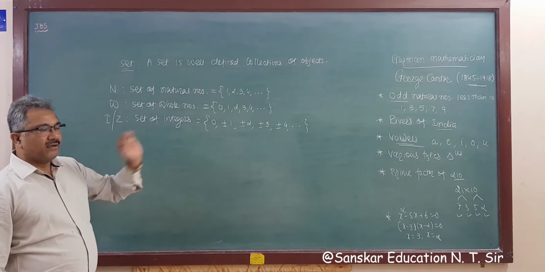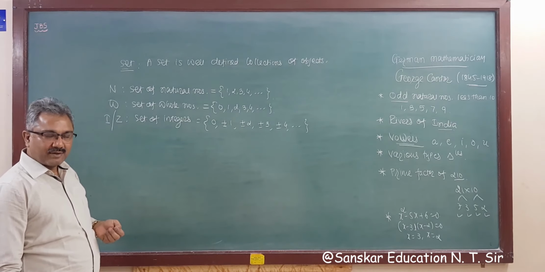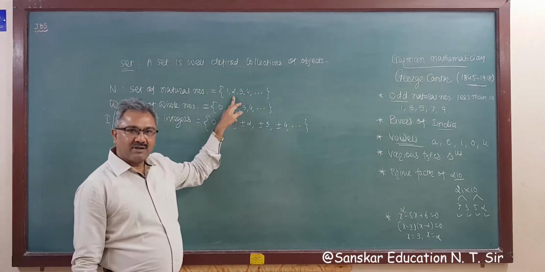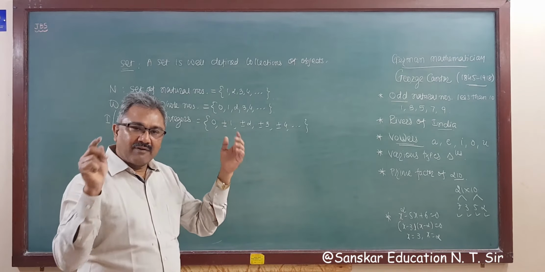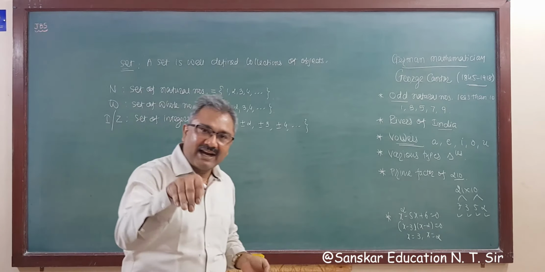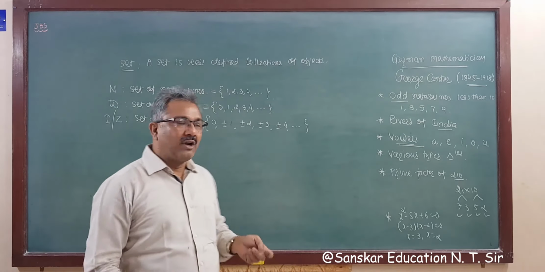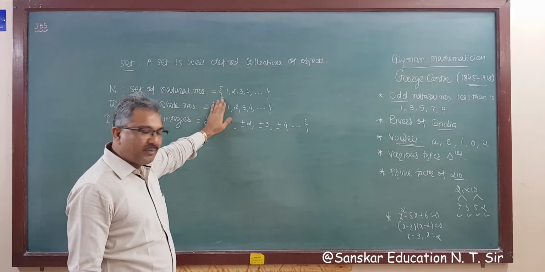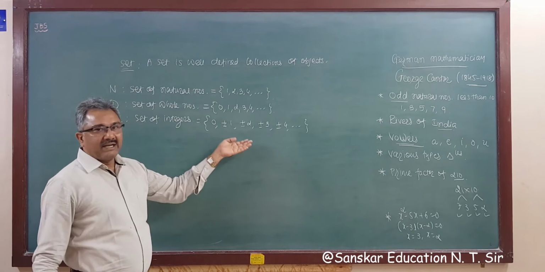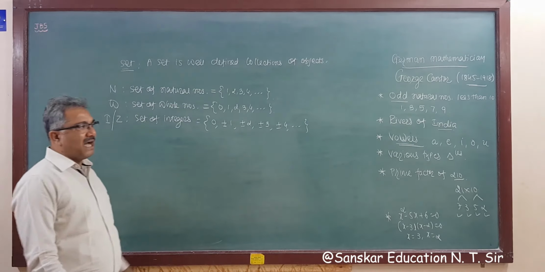So starting from natural numbers, if we include 0, then it becomes whole numbers. Now in whole numbers, if you add negative natural numbers, then it becomes the set of integers, that is Z or I.